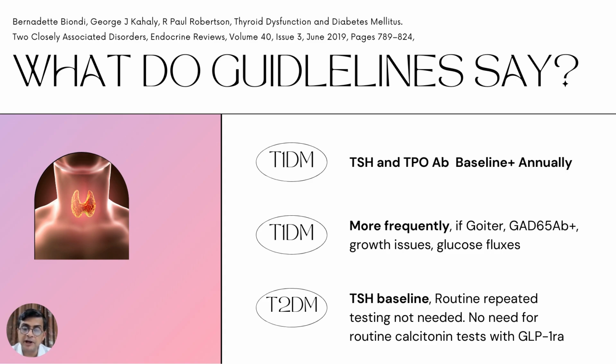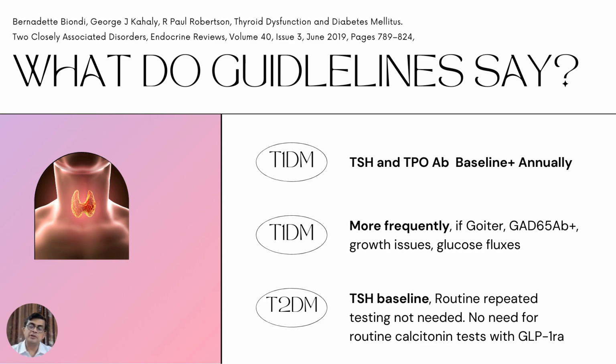In people with type 1 diabetes, you may need to screen for hypothyroidism more frequently if the person has a goiter, or if the GAD antibody is positive, or if the child fails to grow or has pubertal problems, or if the glucose levels fluctuate. So these are some of the indications where in type 1 diabetes, you might like to screen for thyroid disease a little more aggressively.